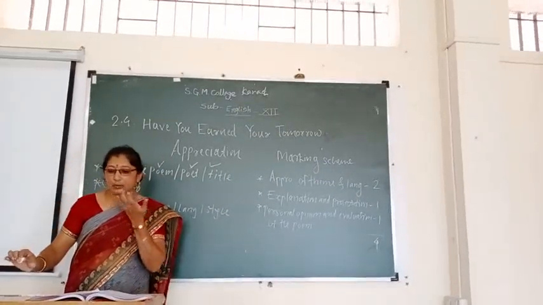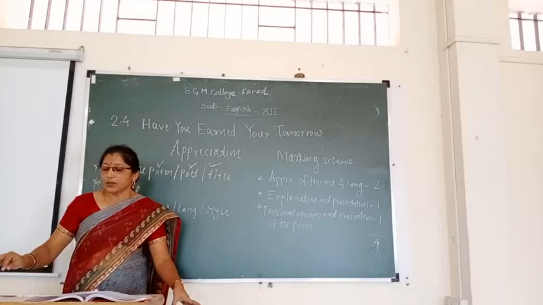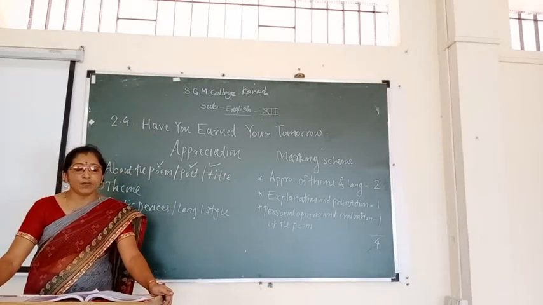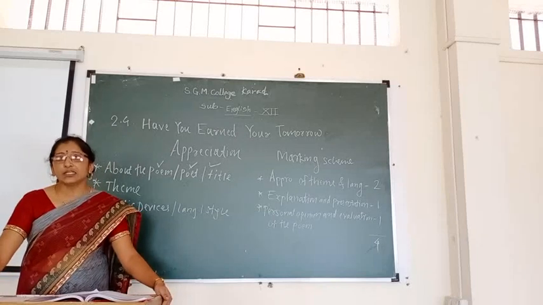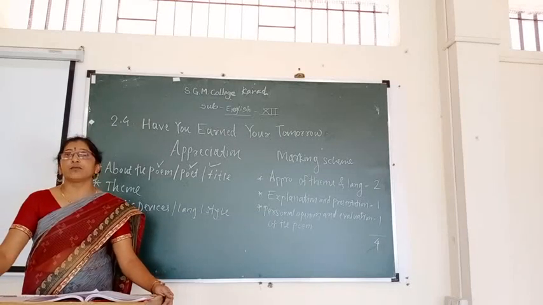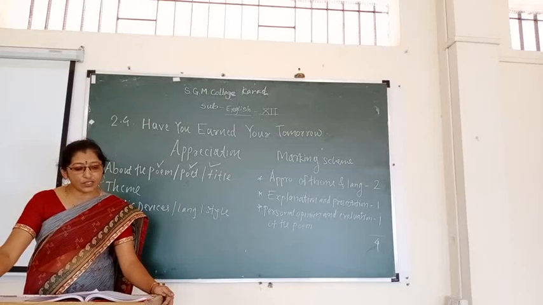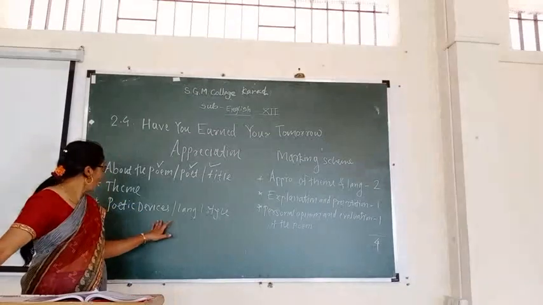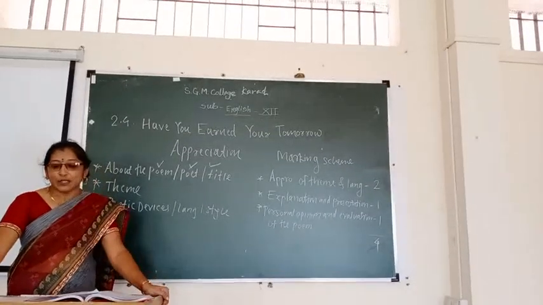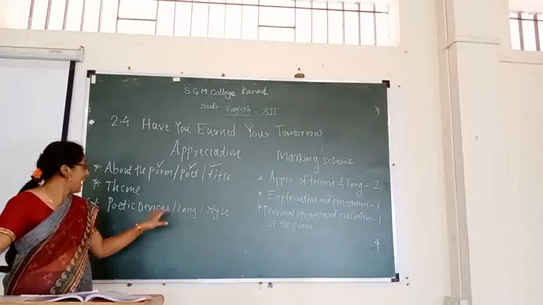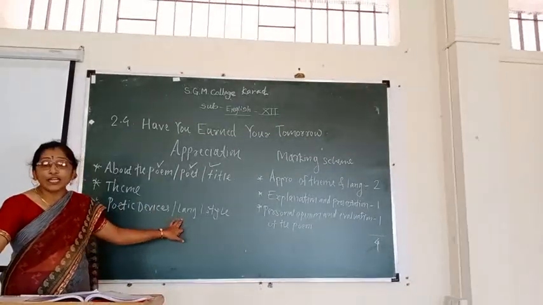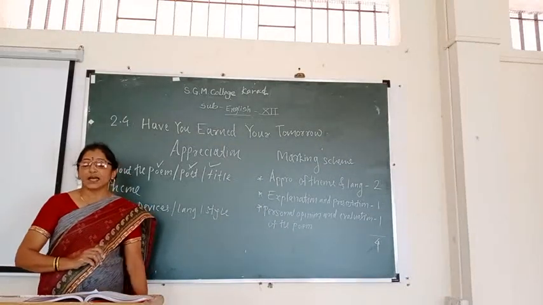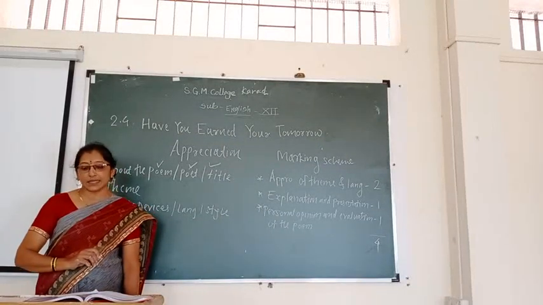Poetic devices, language, style. The poet has used so many figures of speech in his poem, such as alliteration and interrogation. There is also one more example of paradox and synecdoche. Special features of the poem: the poet is known for his simple writing, and this poem is also written in simple style.